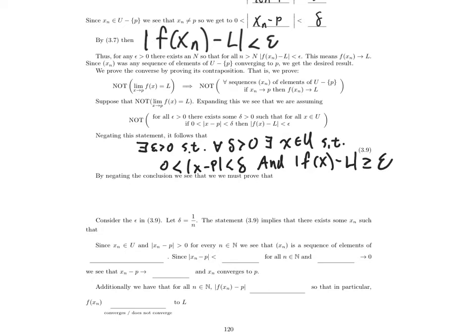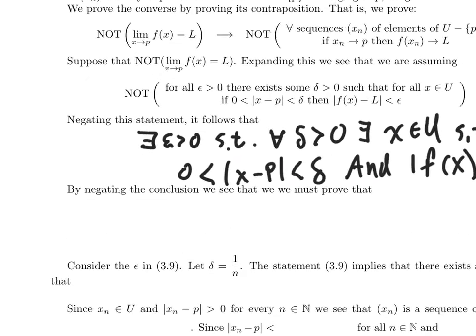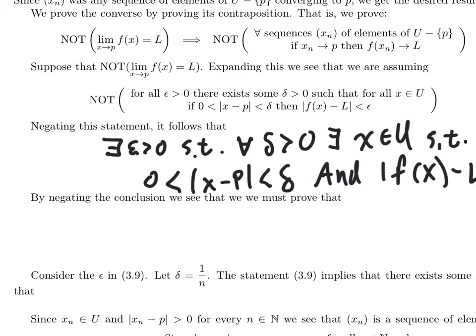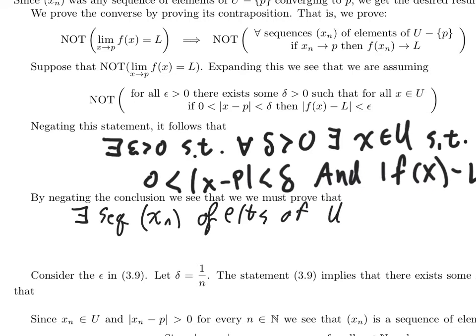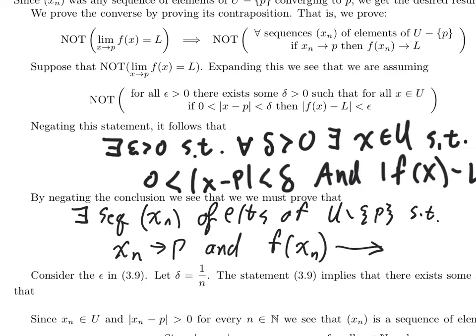Now let's see what it is that we actually need to prove. So this is the thing that I need to prove. Negating that statement, it's still on screen, I see that the thing that we need to prove is that there exists a sequence xn of elements of U different from p, such that xn converges to p and f of xn does not converge.